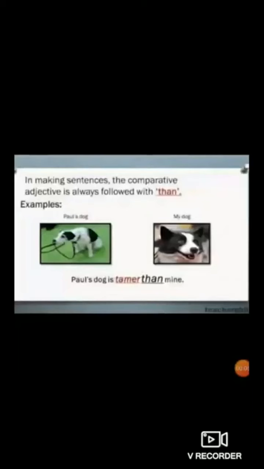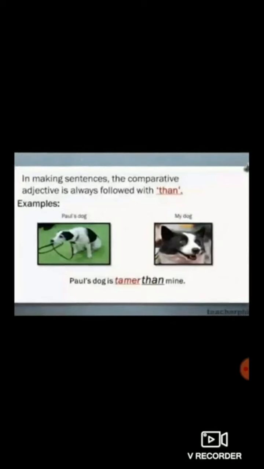So dear students, in making sentences of comparative degree, the comparative adjective is always followed by than. For example, Paul's dog and my dog. If I frame a sentence, Paul's dog is tamer than mine.